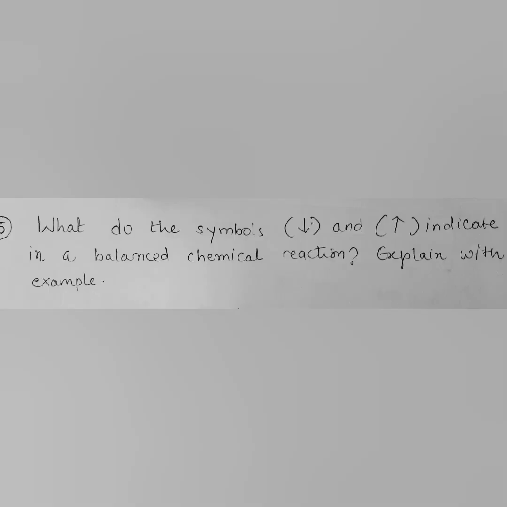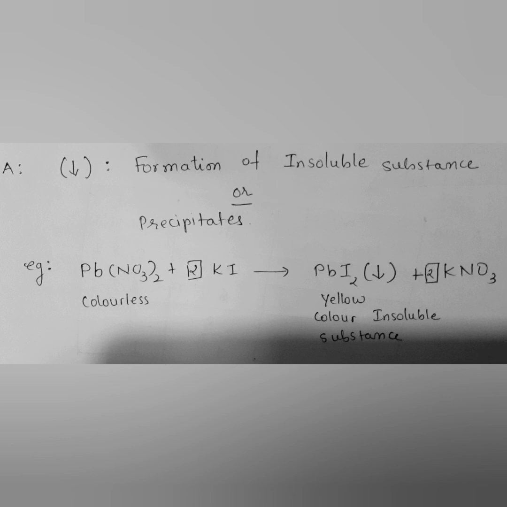Last question for today is, what does the symbol you see over here indicate? The downward arrow indicates the formation of an insoluble substance or precipitate. Here we have an example: lead nitrate when reacting with potassium iodide produces a yellow color precipitate of lead iodide along with potassium nitrate. So the downward arrow indicates the formation of an insoluble substance, which is known as a precipitate, children.